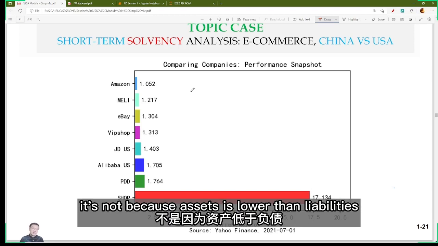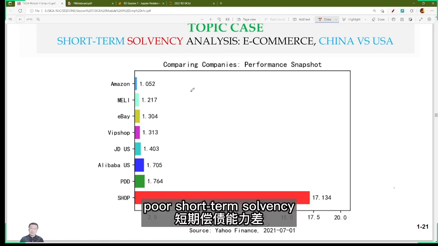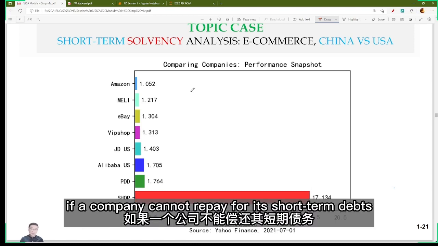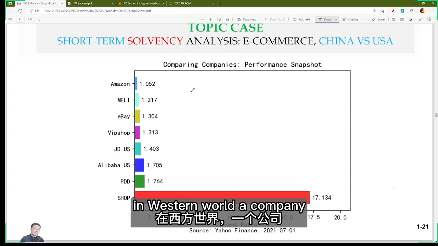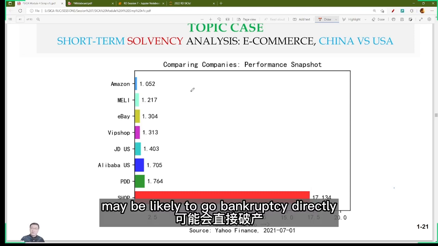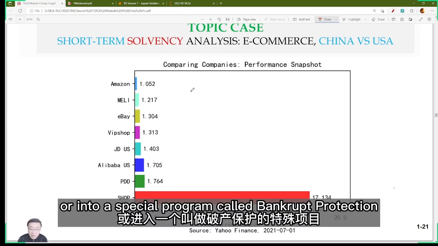It's not because assets are lower than liabilities, but because of poor short-term solvency. If a company cannot repay its short-term debts in the Western world, it may go bankrupt directly or enter a special program called bankruptcy protection.